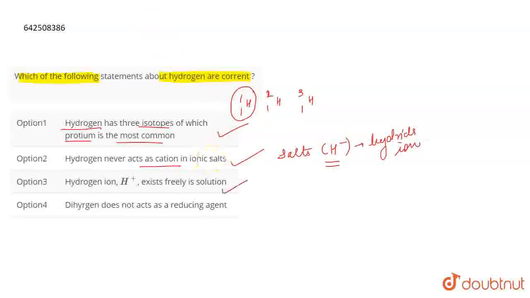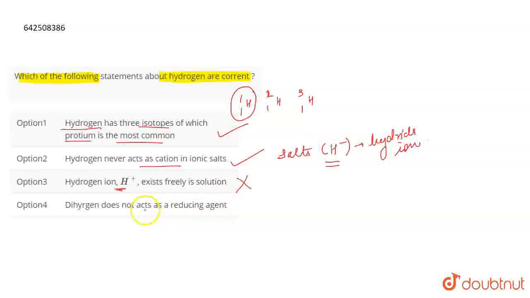Coming on to the third statement. The third statement says that hydrogen ion H plus exists freely in the solution. That is incorrect. Hydrogen ion does not exist freely in the solution, right? It cannot exist as H plus and freely in the solution. So the statement is incorrect.